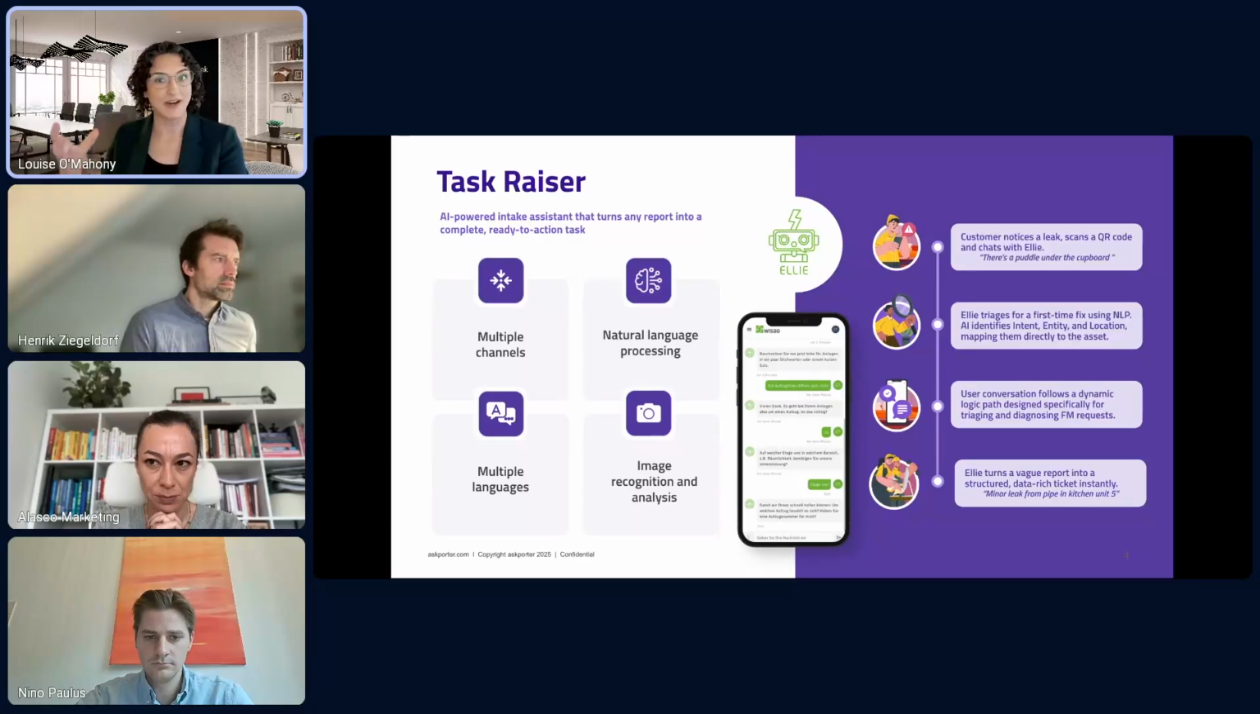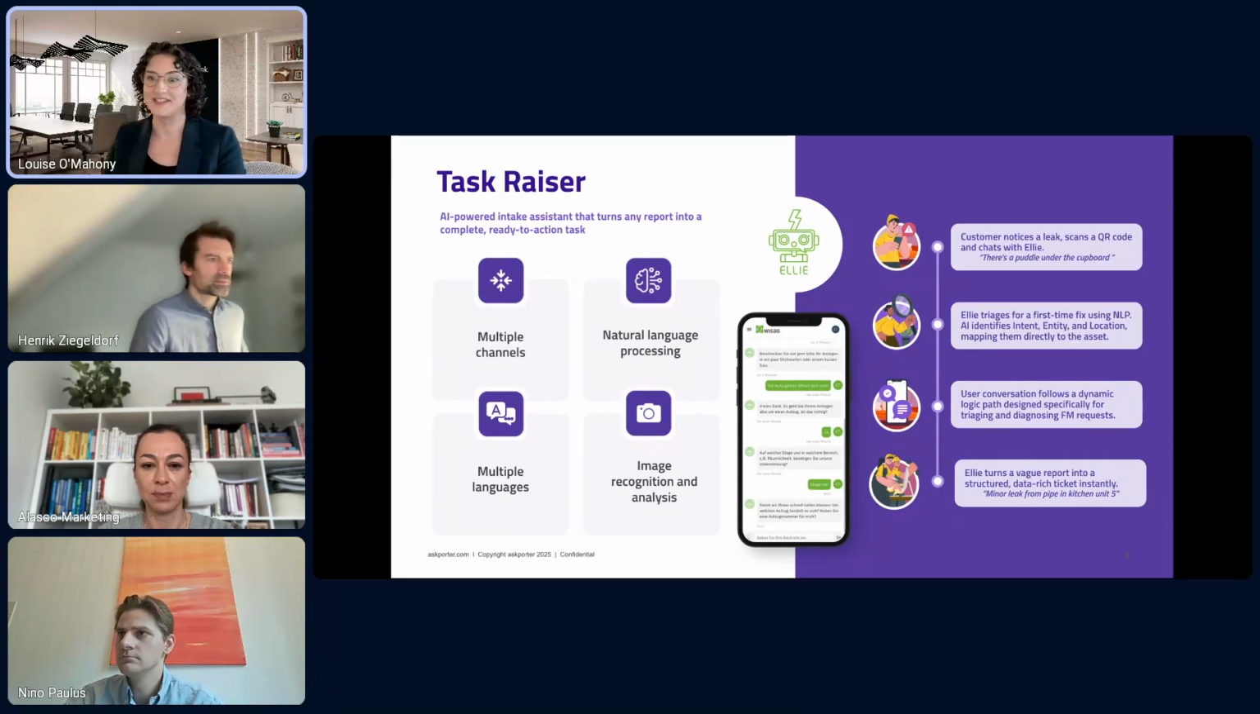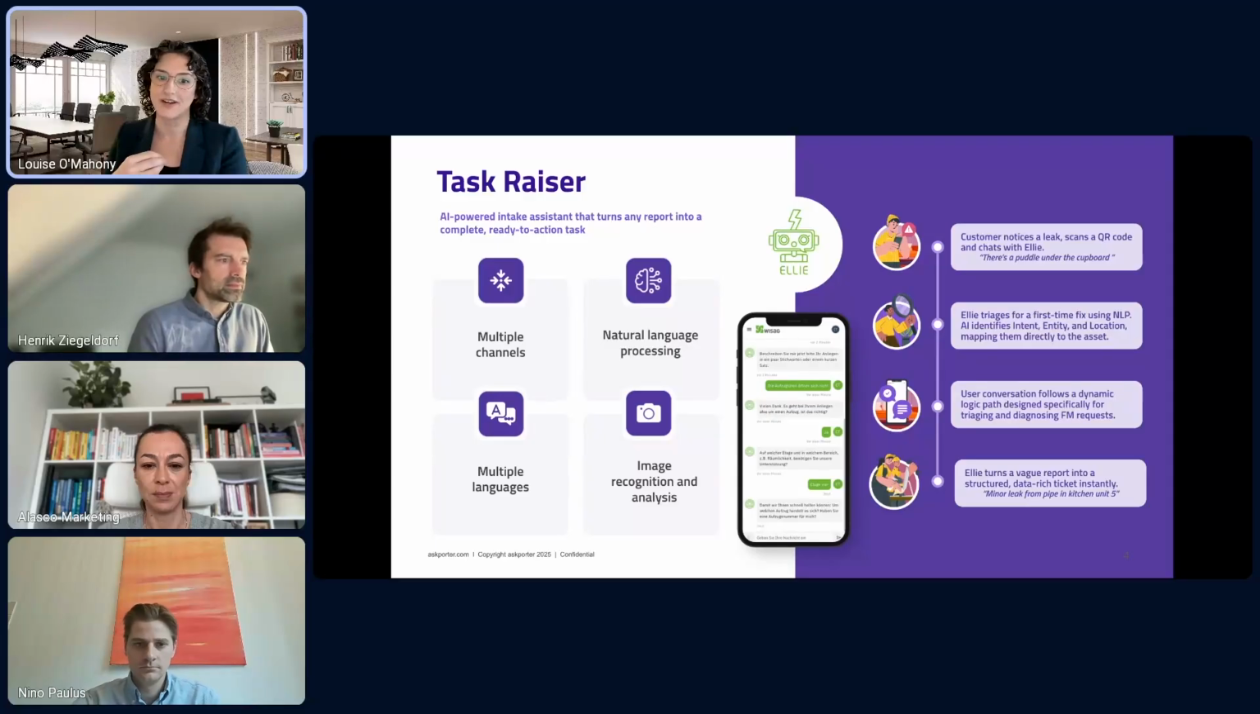If the interaction method is conversation, the user will follow a dynamic logic path, which is a step beyond some of the older AI agents. Now we're in this new generative and LLM world. The paths can be a lot more flexible in terms of how the end users are interacting with systems. So triaging and diagnosing FM requests is how we built our guardrails and the focus that we have for this project.